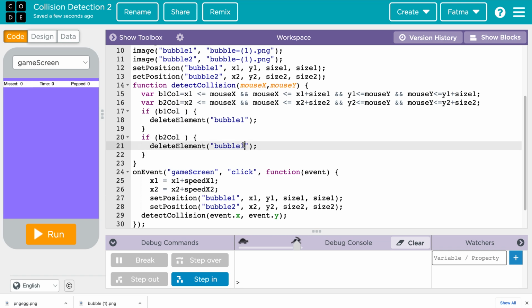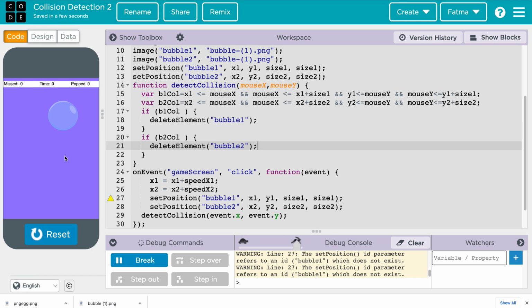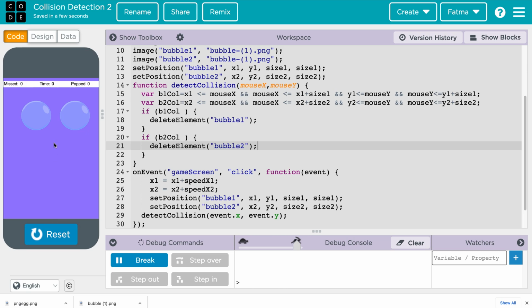So then we are going to remove the bubble. Okay. So reset, run. If I click, nothing happens, they move. But if I click, it runs, and I still continue moving this element, and it clicks and it disappears. So one more time, I click on the screen, they move, but then I click on 2, it disappears.